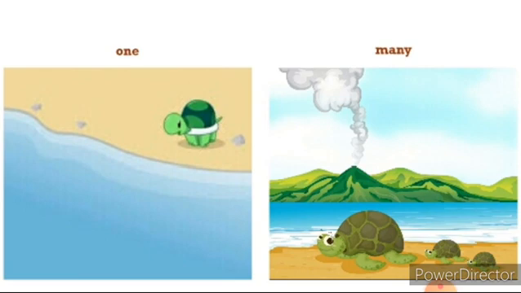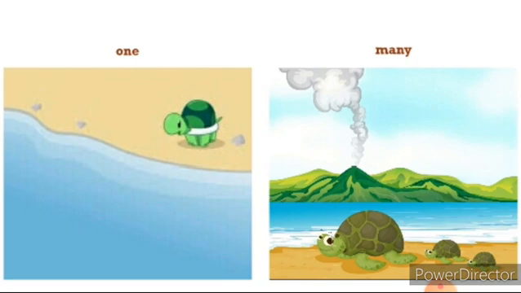So look at the word turtle and turtles. First of all, there is only one baby turtle, so it is named as turtle. Whereas in the end, there are 5 turtles. So what is the word here? Turtles. Look at the difference. In the first image it is turtle, because there is only one turtle. Whereas in the next picture, see, there are 3 turtles. So how do you have to say it? Turtles.